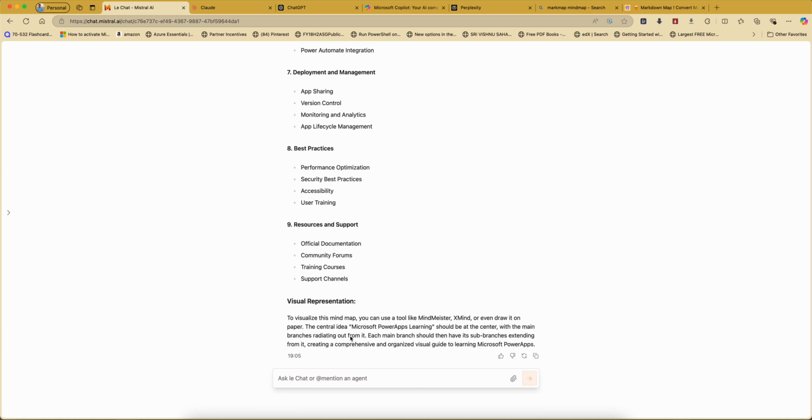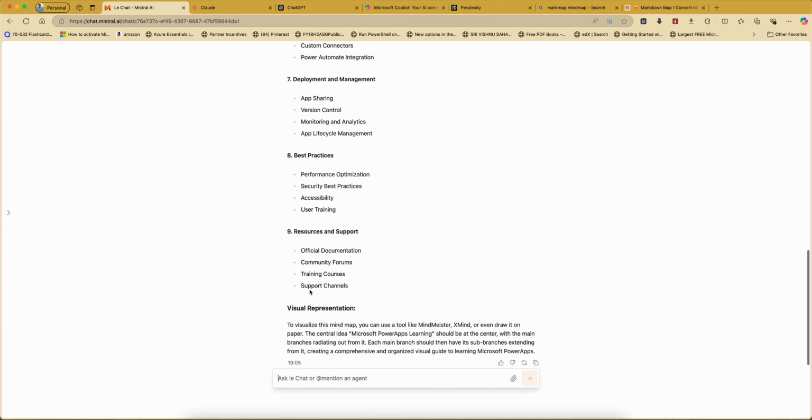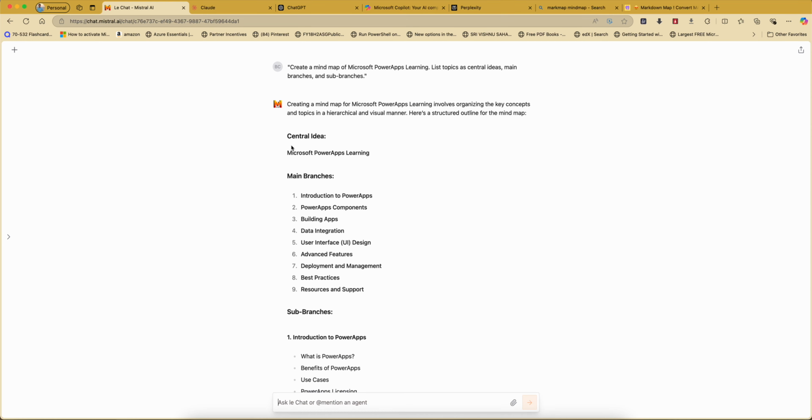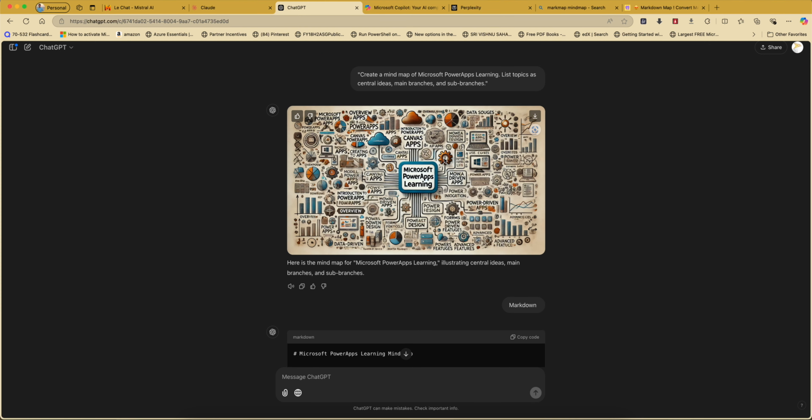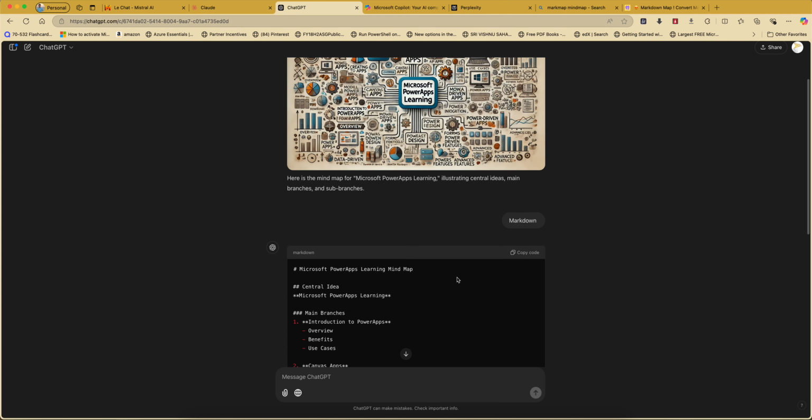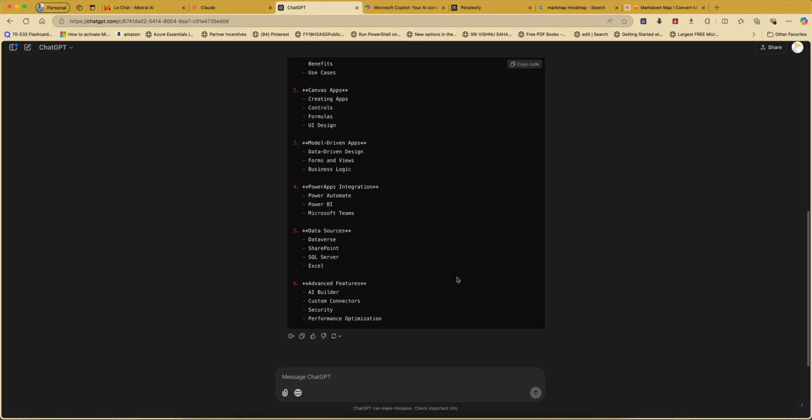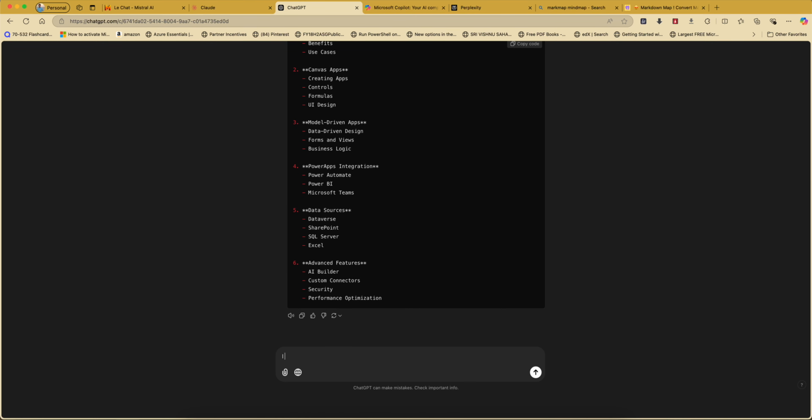Okay, so if you want to learn anything, or if you want to know the roadmap of any tool to learn, we need to have a mind map diagram so that it will be easy for you to learn. So to create these mind maps, we can use these Mind, Mr. X Mind tools. So the same query we have given with ChatGPT, it gave an image which is not so clear. Again I clicked markdown and it gave a high level one only, but let me type I want in detail.